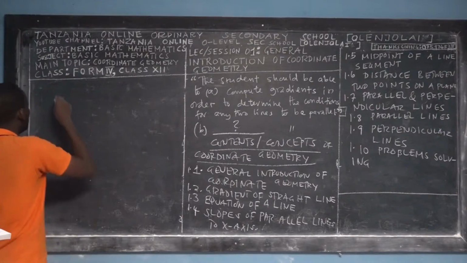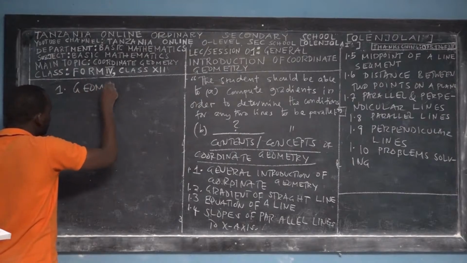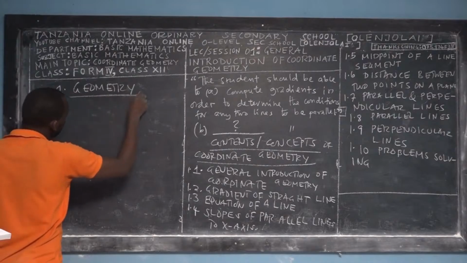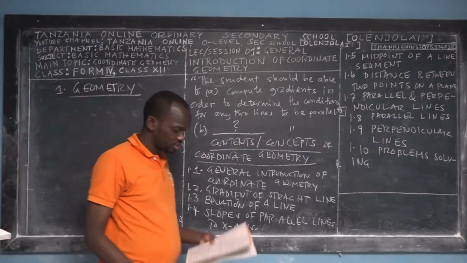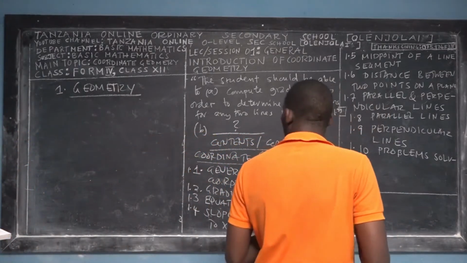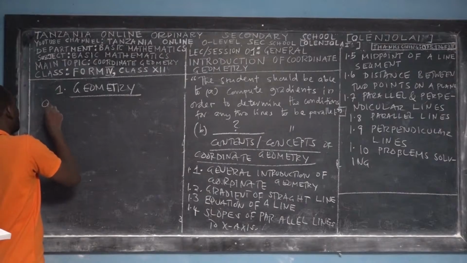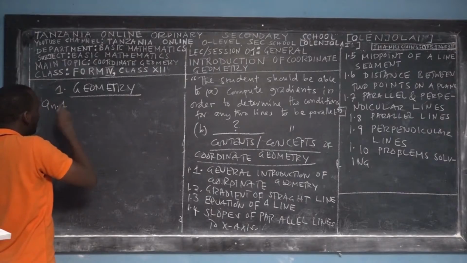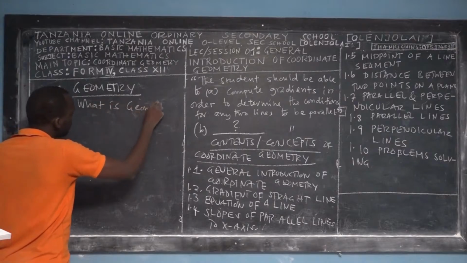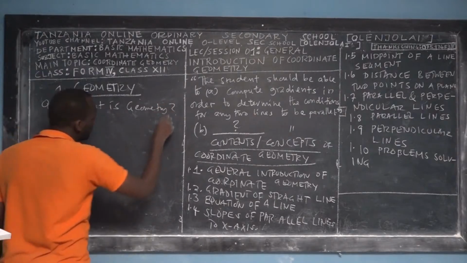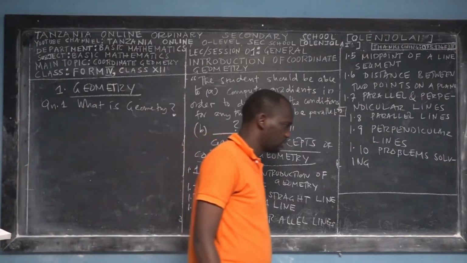So we have some terminology. The first terminology is geometry. Say geometry. This is one of the terminologies which is very important. The fundamental question, which is always the first question, is this: what is geometry? What do you understand when you hear about geometry? What does it mean, geometry?